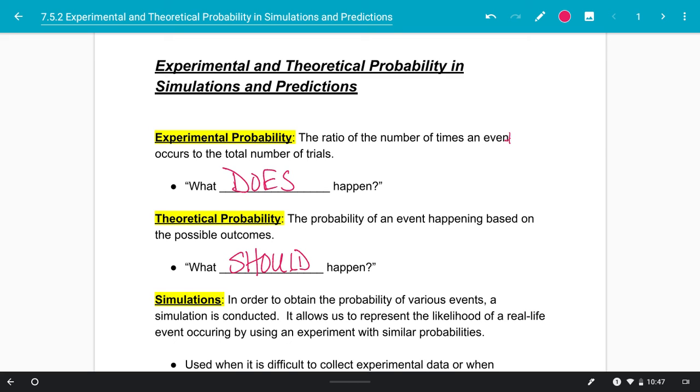If I go back to flipping a coin, out of 10 flips, in theory, I should get heads 50% of the time, right? Because my outcome is that I'm either going to get heads or tails, and they have equal probabilities. But if I were to actually flip a coin 10 times, I might get heads 4 times, or I might get heads 7 times. So the experimental probability is what does happen when I flip that coin. But in theory, what should happen. Again, the name kind of gives it away. Theoretical is what we think in theory should happen. Experimental is what we do in the experiment, what does happen.